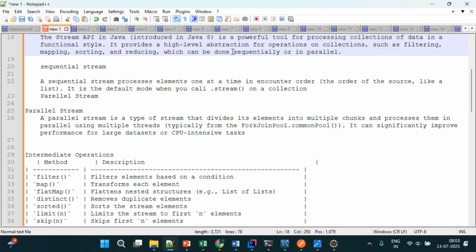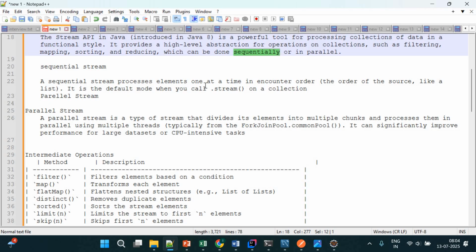We have two types of streams, sequential and parallel. Normally we deal with sequential streams only. Sometimes we use parallel also. Here I am covering the definition of both, but the examples which I will cover right now will follow sequential streams only, right? So what is a sequential stream? A sequential stream processes elements one at a time in encounter order. So it processes the elements one at a time.